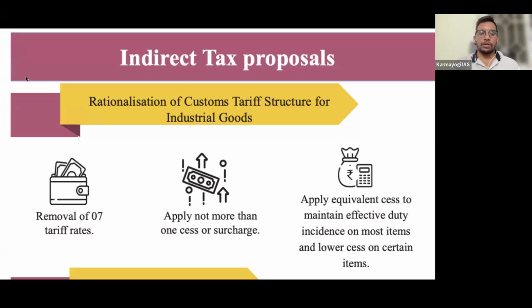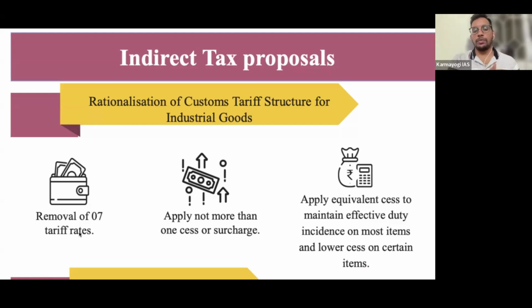And now we are coming to the indirect taxes. The government is going to remove 7 tariff rates. This is for sure the Trump effect only, else they would not have taken this measure. So the government wants to reduce tariff rates. That means whatever imports we are getting, or some exports also, but mostly imports only.